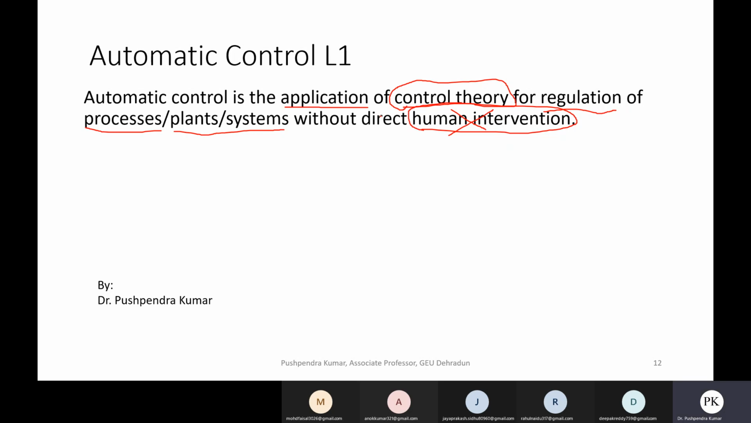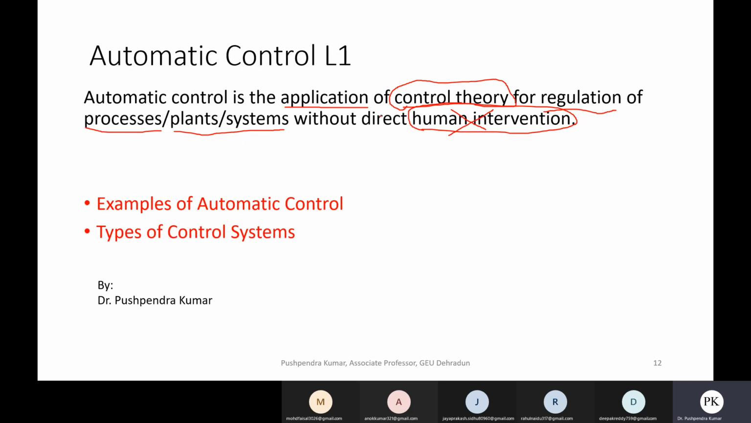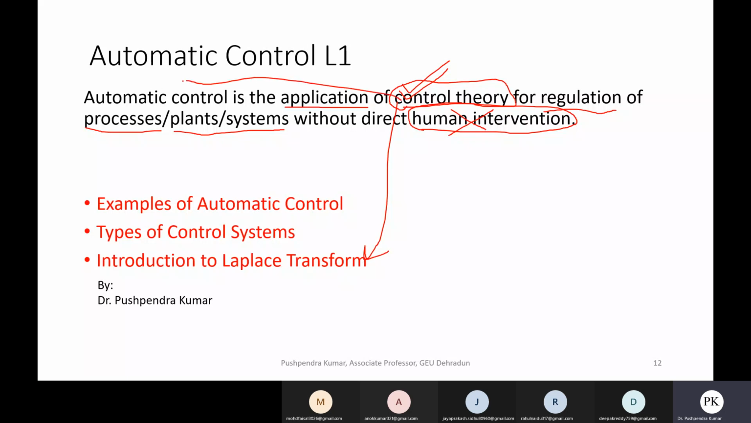Fine. So in today's lecture, in this introductory lecture, we will discuss some examples of automatic control, then types of control systems, and introduction to Laplace transform, which is basic for the control theory. Control theory is related to your Laplace transformation, and this control theory is applied to automatic control.